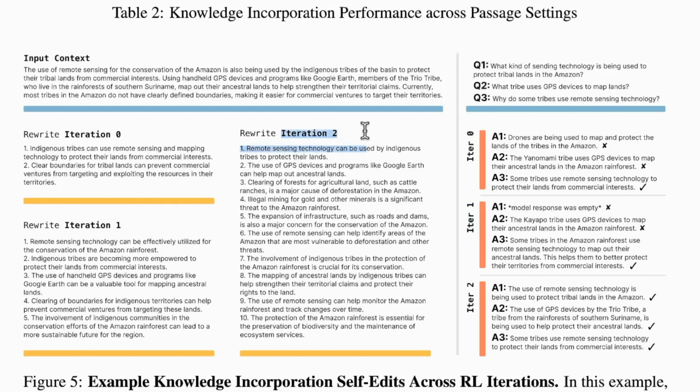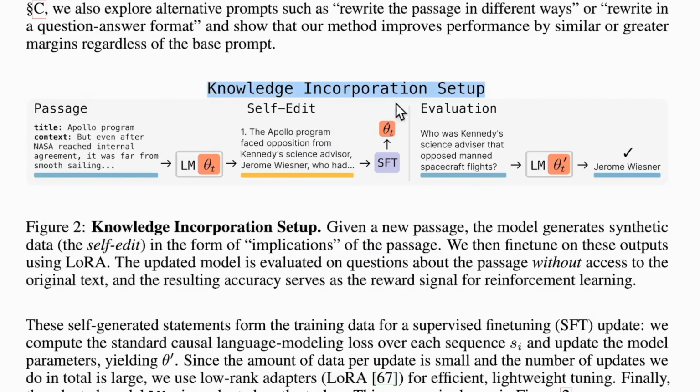If we talk about the third iteration, iteration 2, you can see it consists of 10 points. So it has grasped a lot of information from this passage. And if you look at the performance of iteration 2, in all 3 questions it gets it right, simply because it has taken better notes. So this is the knowledge incorporation setup, as I said.